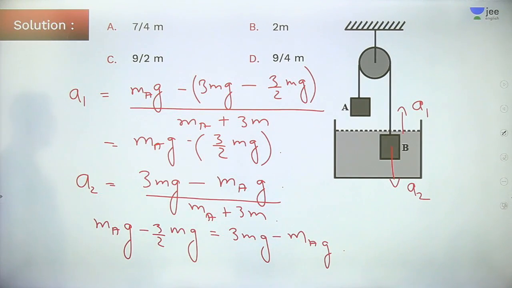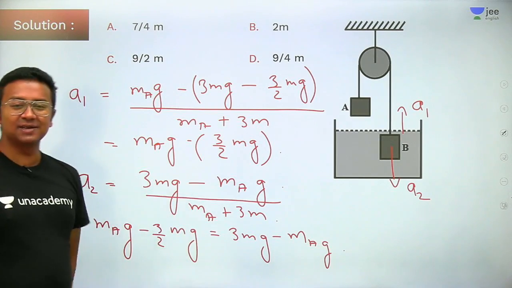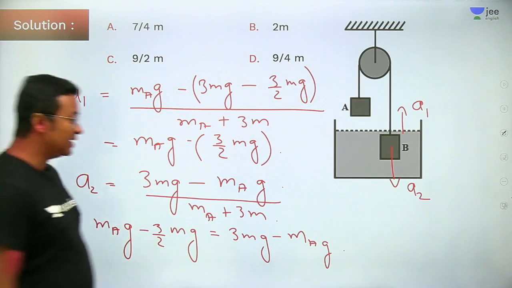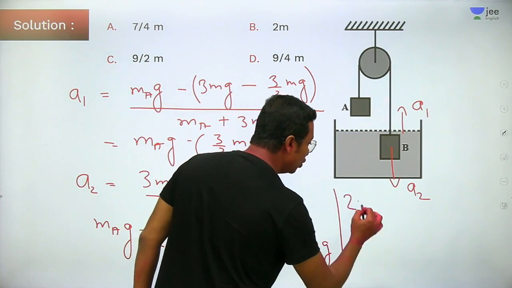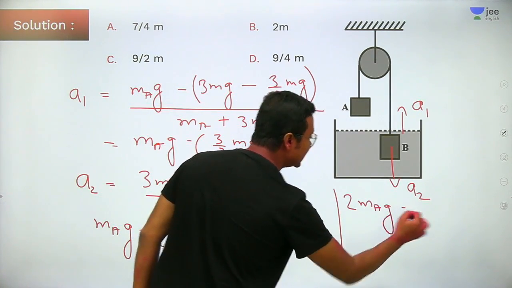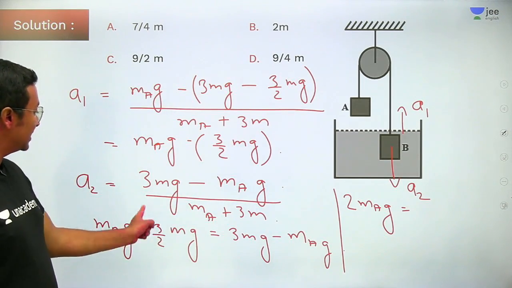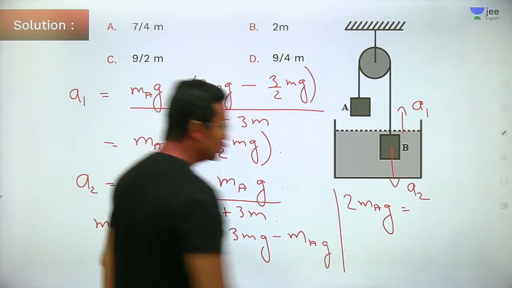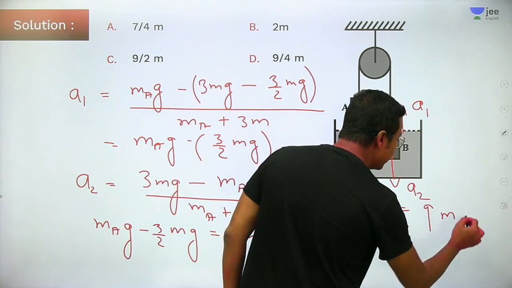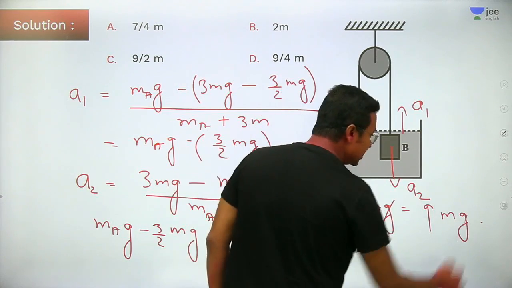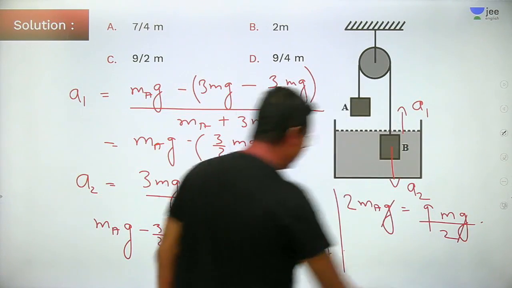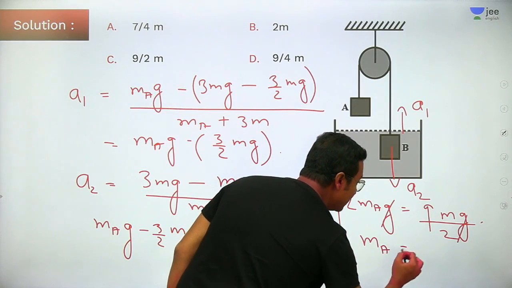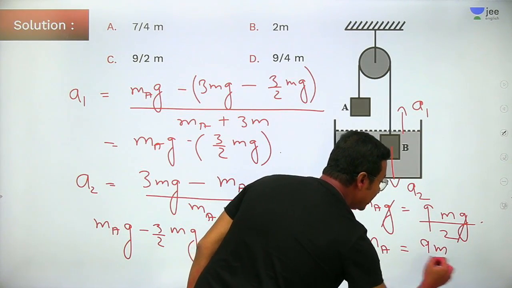Now, the climax comes. Simple equation. What will we get? 2 times MAG is equal to how much? 3 plus 3 by 2 mg. So that will become equal to 2 3s are 6 plus 3 is 9. So 9 times mg, and G and G will cancel, divided by 2, 9 mg by 2. So MA will be equal to 9m divided by 4.